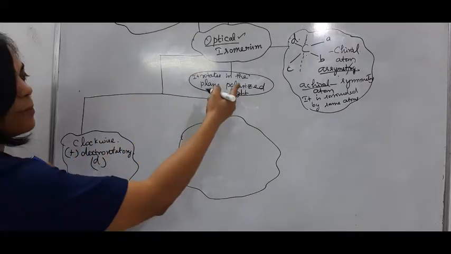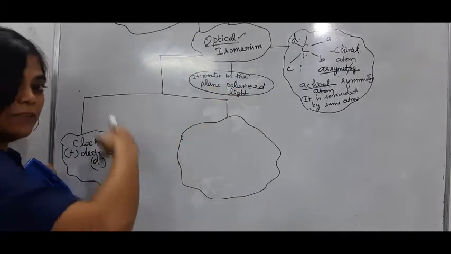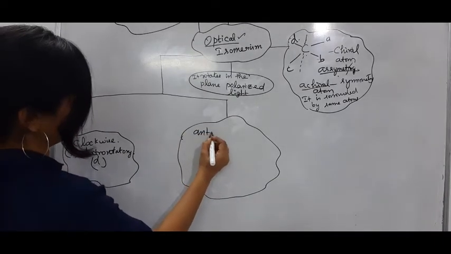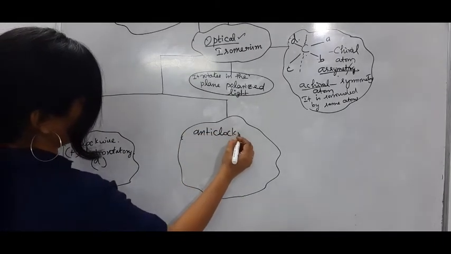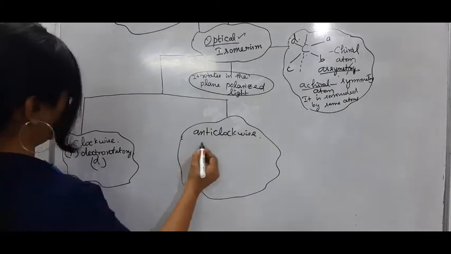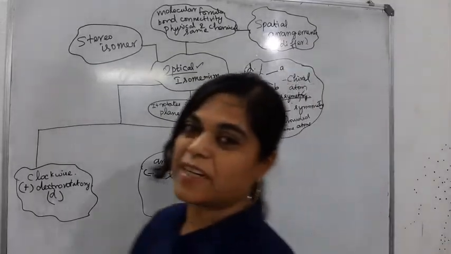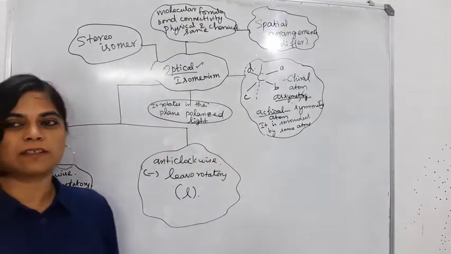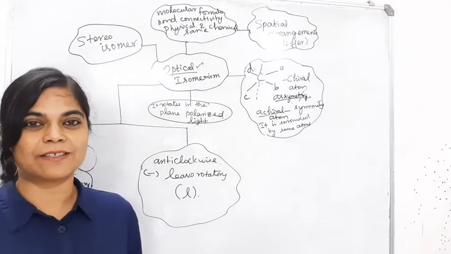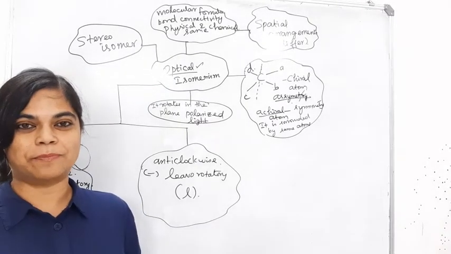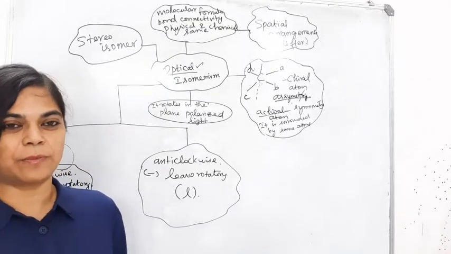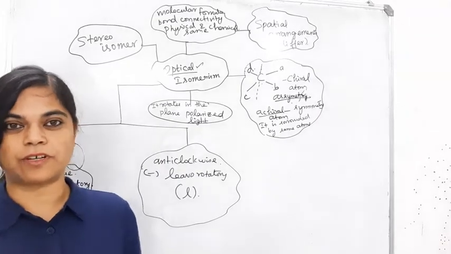If it rotates the plane polarized light to the left, anti-clockwise, then... You can use different colors for memory maps. Also, the colorful presentation will give you a different environment, the best environment for your studies.